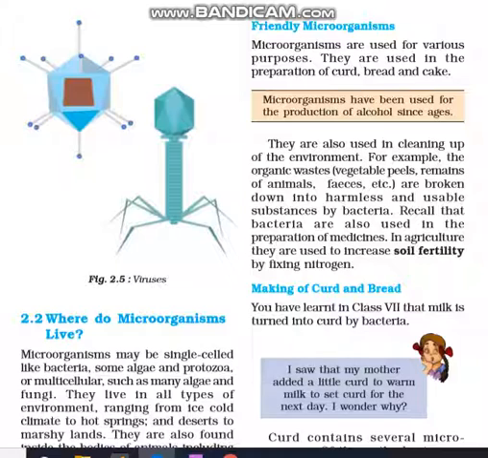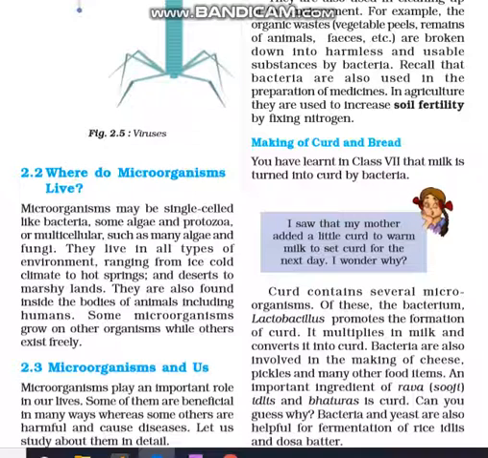In agriculture, they are used to increase soil fertility by fixing nitrogen. Making of curd and bread is also dependent on microorganisms. You have learnt in class 7 that milk is turned into curd by bacteria. When milk is kept with a culture of bacteria for 7 to 8 hours, that milk will get converted to curd.